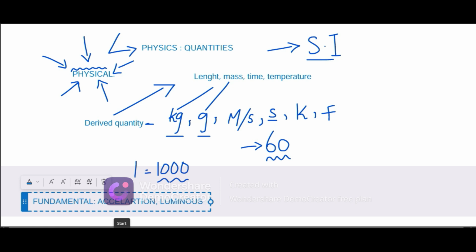What is a fundamental quantity? Any particular quantity that you don't know, such as luminous intensity, that I didn't know till the end of my matric grade. But right now I do. Similarly, there are a lot of other terms that are normally used in our daily life, such as mass, time, temperature, ampere, mole, and amount of substance, which you study in chemistry as well.